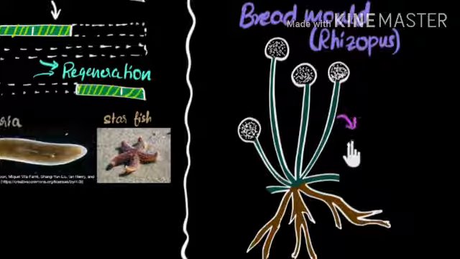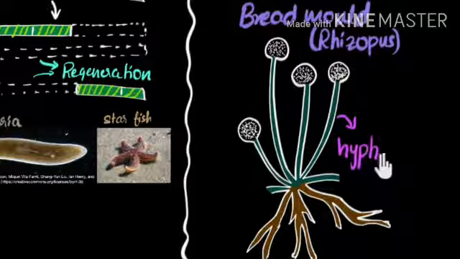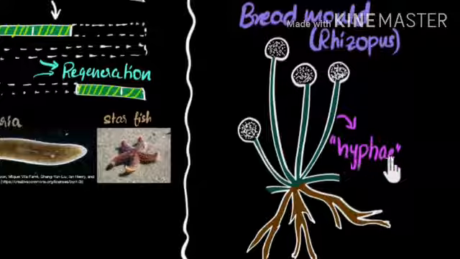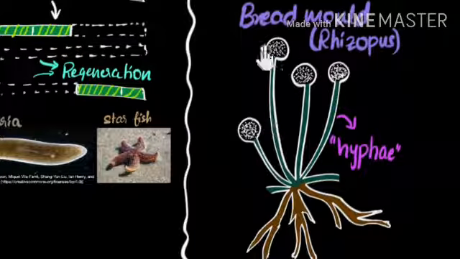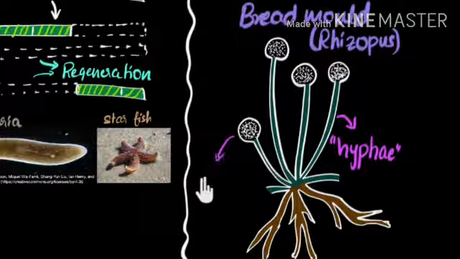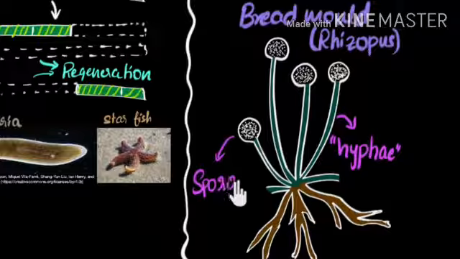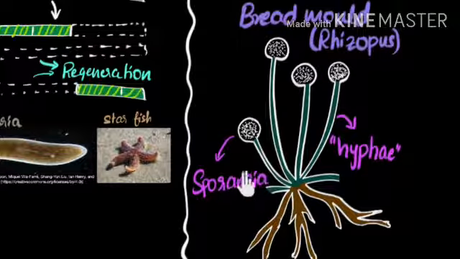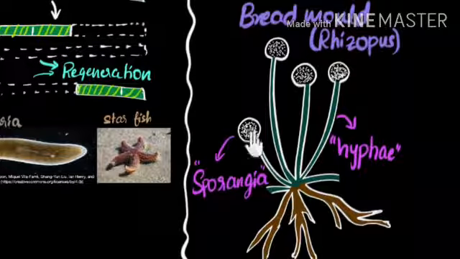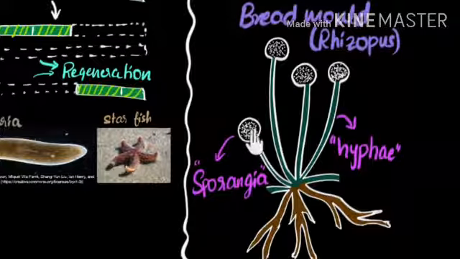Actually, this part is not the reproductive part. It is called hyphae. It is not at all the reproductive part. This blob is the reproductive part, and it keeps seed-like structures inside it. Its name is sporangia or sporangium. Okay, children? Sporangium is singular, sporangia is plural. This sporangia keeps small seed-type structures which are known as the reproductive part.